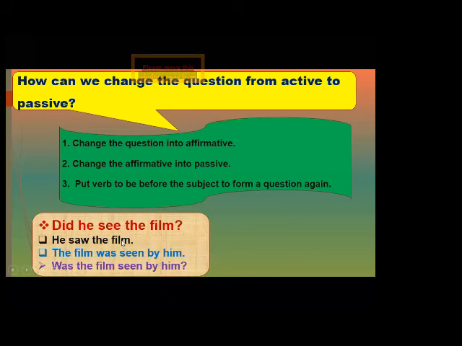After that, we will change into passive. Start by affirmative, meaning a positive sentence, a normal sentence. Okay? What is the meaning of affirmative? It means a sentence, a positive statement. So, did he see the film? This is a question. How can I change it into affirmative or into a sentence? He saw the film. After that, change it into passive. So, I will start with the film. At the end, by him. What about the verb saw? It will be in the past. We use was or...